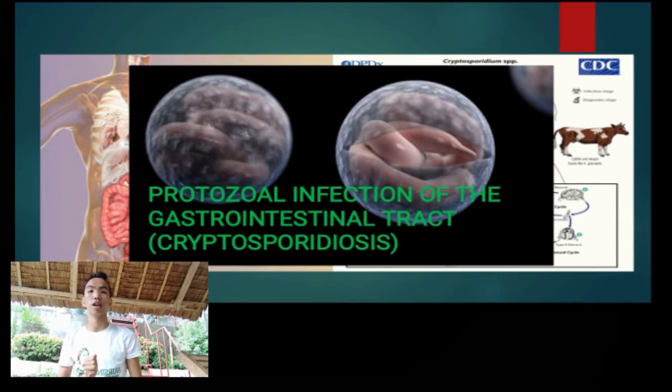And today's topic is the protozoa infection. The ones assigned to me are a protozoa infection of the gastrointestinal tract, which is Cryptosporidiosis, and the protozoa infection of the circulatory system, which is Chagas disease and malaria. First, we go to the protozoa infection of the gastrointestinal tract, which is Cryptosporidiosis.